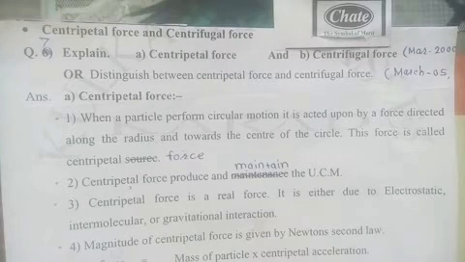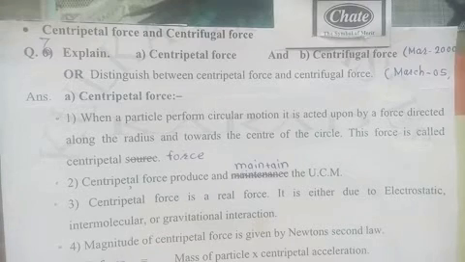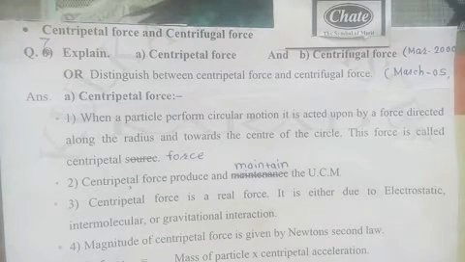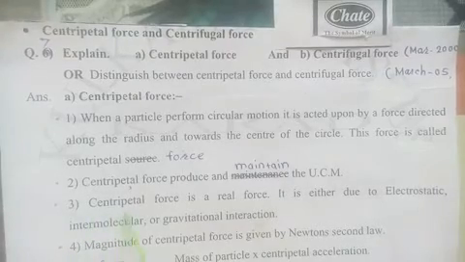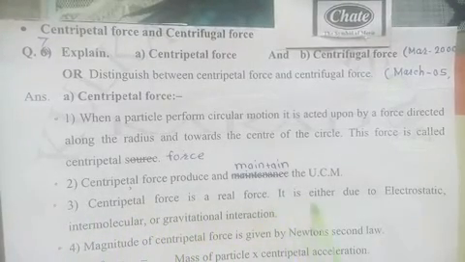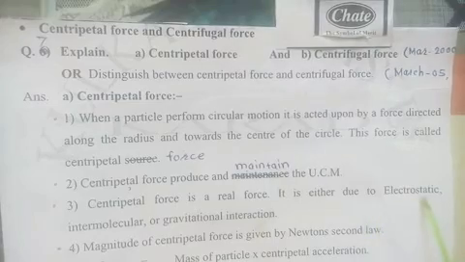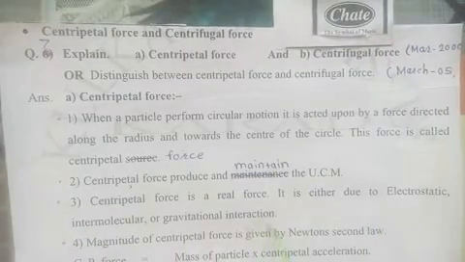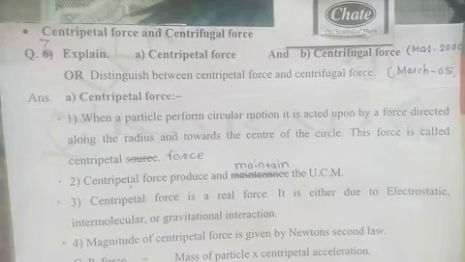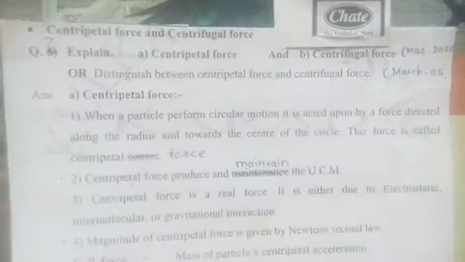Again, this is a real force. Thus the centripetal force is a real force. It is either due to electrostatic, intermolecular or gravitational interaction.